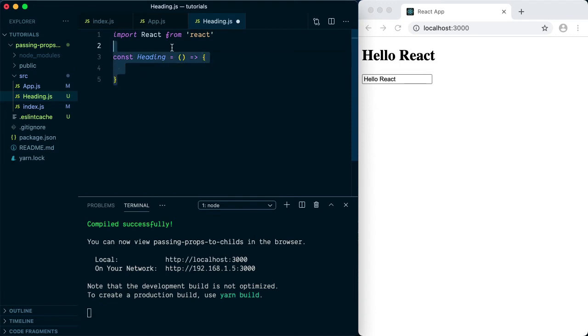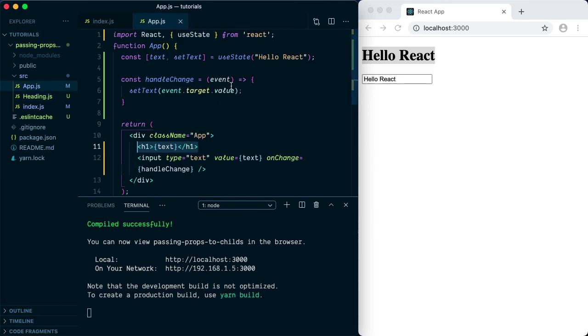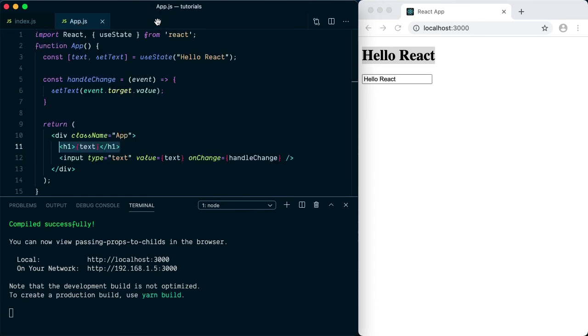This Heading component is going to accept props, and in props we are going to pass the text that we are going to display here. So this is the props that we are going to use, and in return it will return the h1 tag with the text inside it. We are going to use curly braces and call the text. Next we need to export the component, export default Heading.